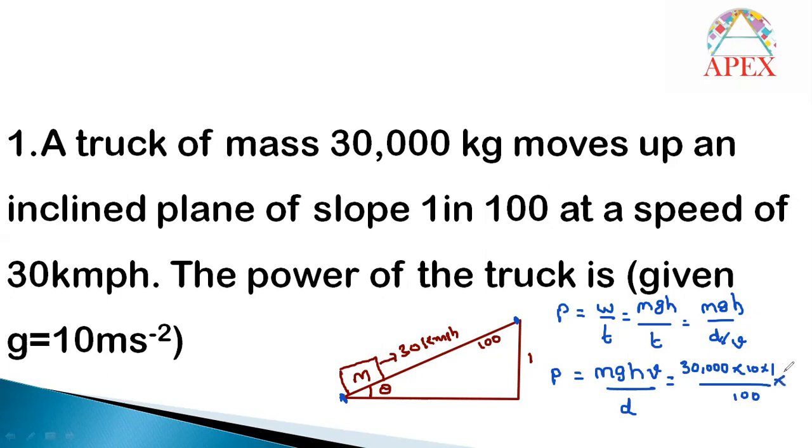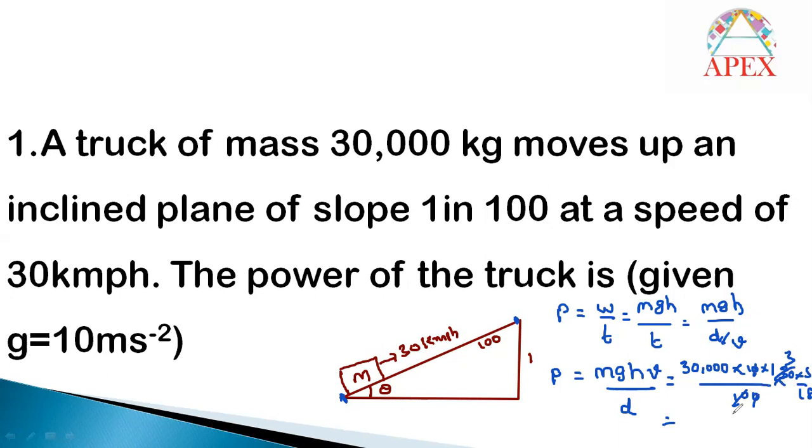And velocity is given 30 kilometer per hour, and remaining 30,000 kg, that is in SI unit. So here also you have to convert 30 kilometer per hour into meter per second. So what we can write? 30 into 5 by 18. So just 10 and 0 will cancel. Sorry, 3 is a 90,000 into 5 by 18.